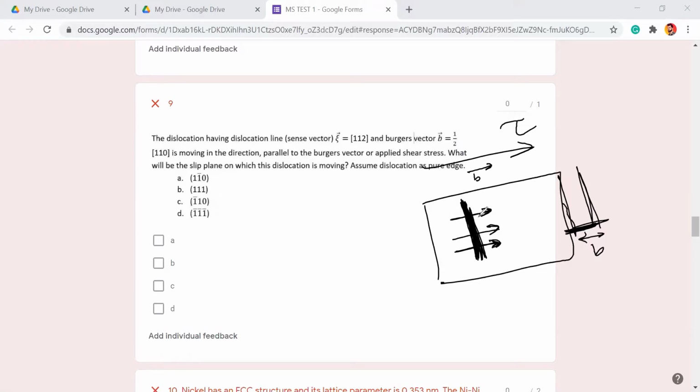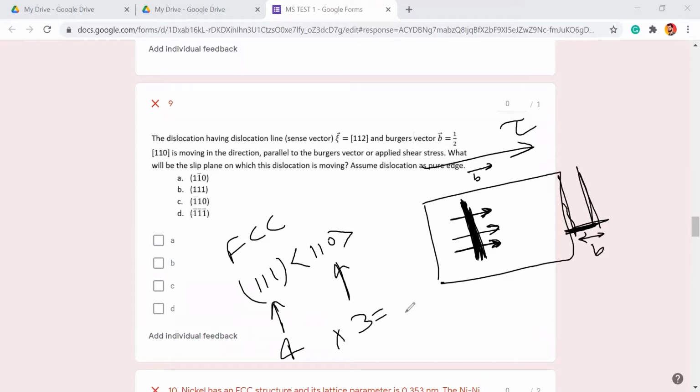So the dislocation always lies on a slip plane, and the dislocation moves in a slip direction. Always remember, and that slip direction is fixed for a plane. Like for FCC, the slip plane is the highest dense plane, that is 111, and the slip direction is 110. That is a family, remember. So you can have 1 bar 0, 1 bar, anything. So it is a family, and the slip plane is 111, that is 4, and the slip direction is 110, that is 3.